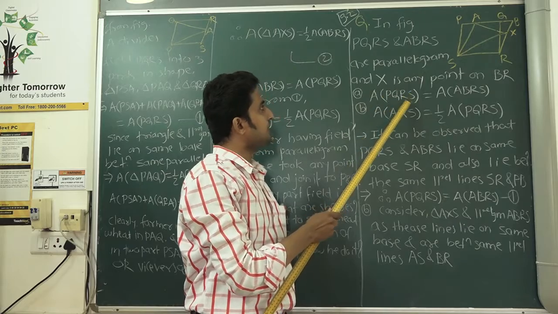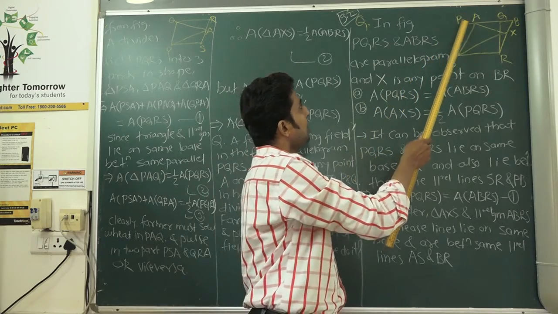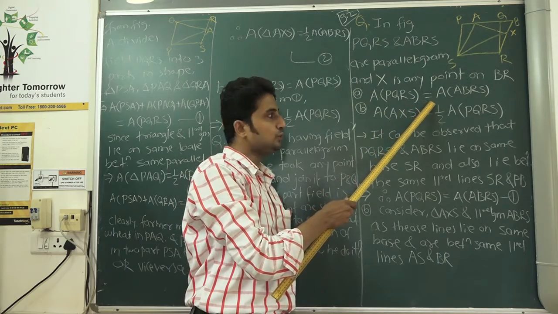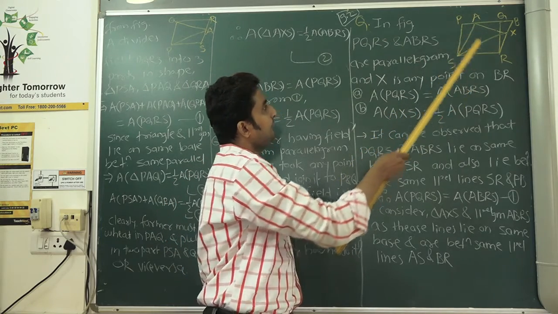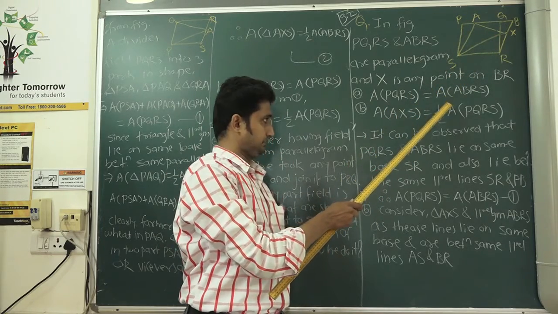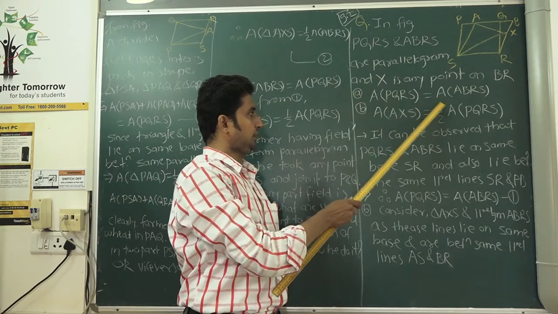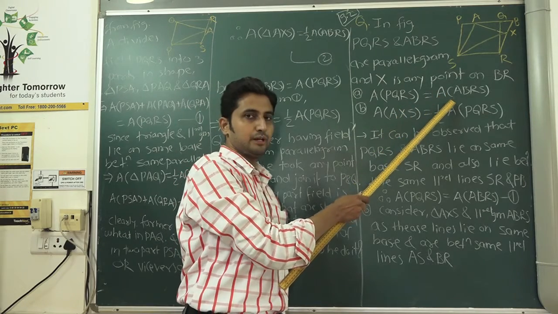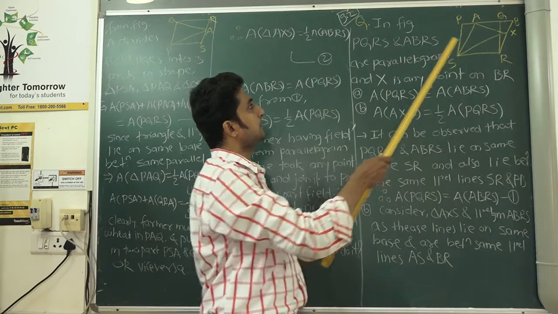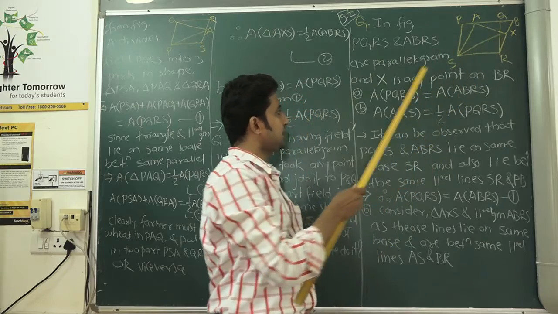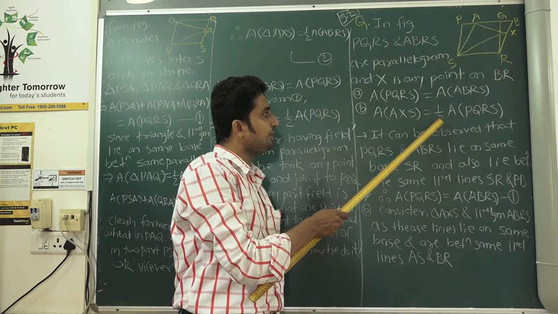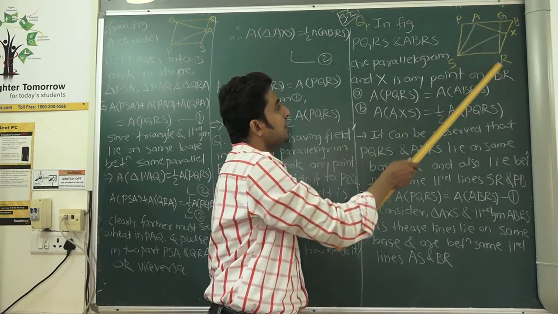Now, what we have to show? Area of PQRS is equal to area of ABRS, as both are parallelograms. So we have to show their areas must be equal. Secondly, area of triangle AXS is equal to half of area PQRS.